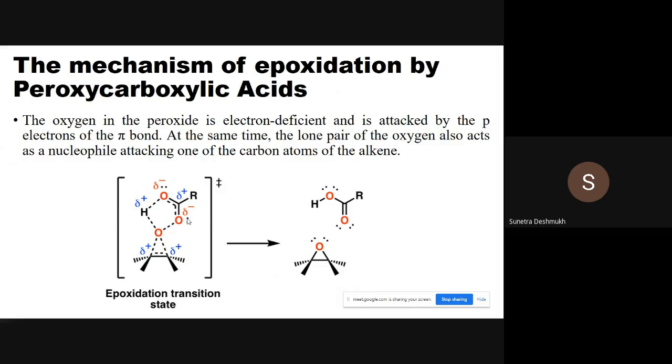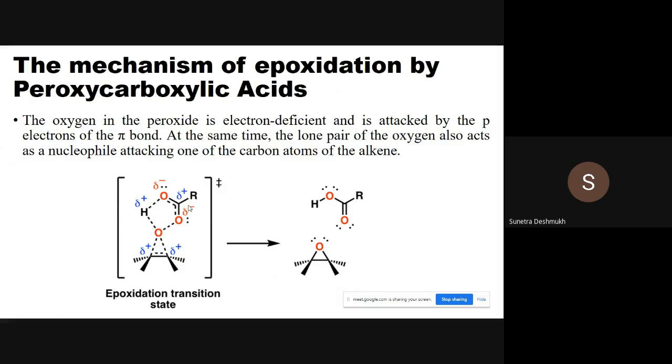On this slide, we will understand which oxygen is getting detached from this peroxide to form the epoxide. Out of these three oxygen atoms, the oxygen atom which is attached to another oxygen atom and to a hydrogen atom is electron deficient, and this oxygen atom is going to be inserted into the three-membered epoxide ring.